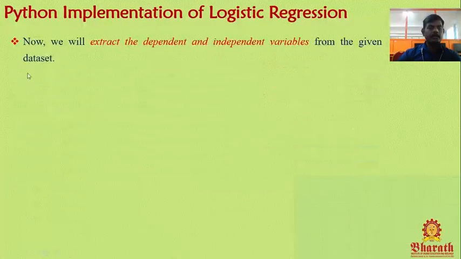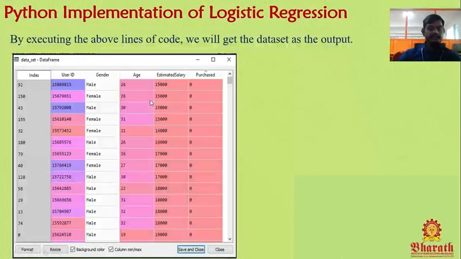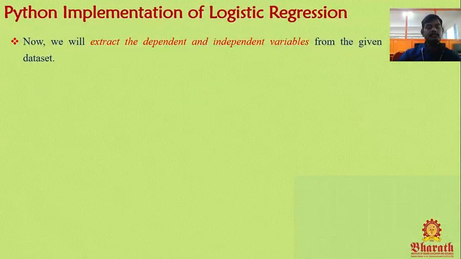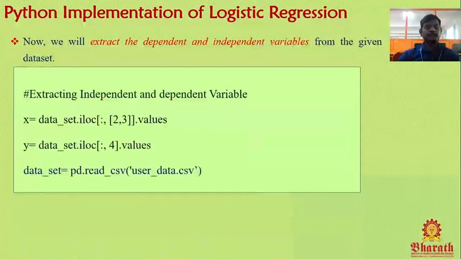So the first step is over, we have prepared the data set. Now we will extract the dependent and independent variables from the given data set. After collection and preparation of the data set, we need to extract the dependent variable and independent variable from it. We have a table, and in the data set all the information is there.